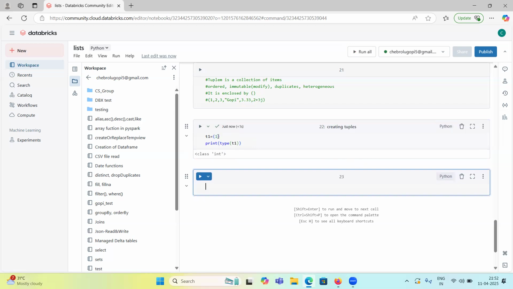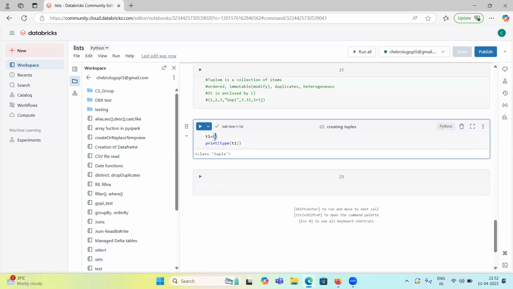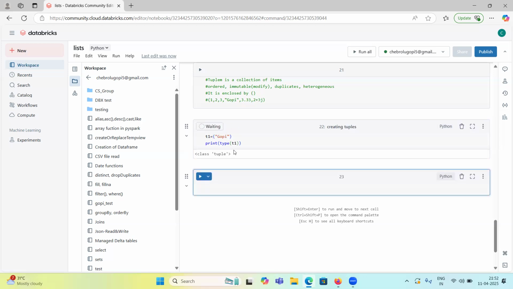See, if I have an empty tuple, no problem, it is a tuple only. But if you have only a single item, that time it will have a problem. So see, I have only one item, enclosed by parentheses.